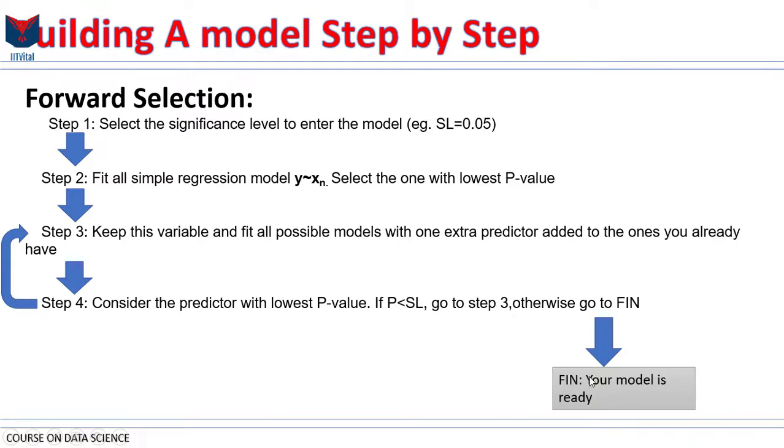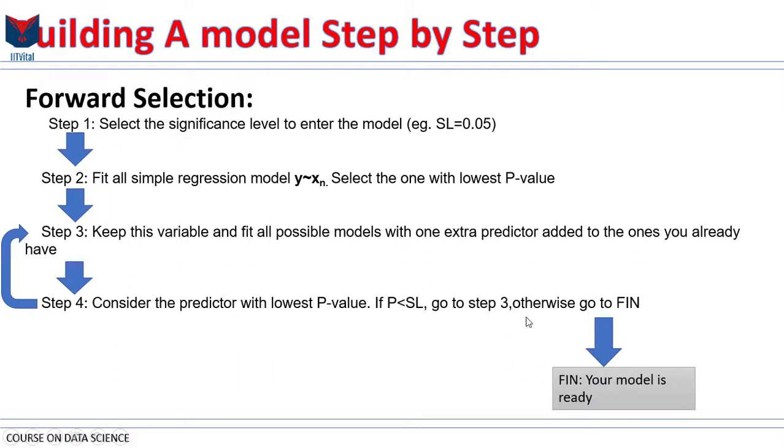Well, because the variable we just added is not significant anymore, and we also know that we selected that one with the lowest p-value, so there is no other variable that we can add whose p-value will be less than the significance level. In any regression from then onwards, the new variable will always be insignificant.